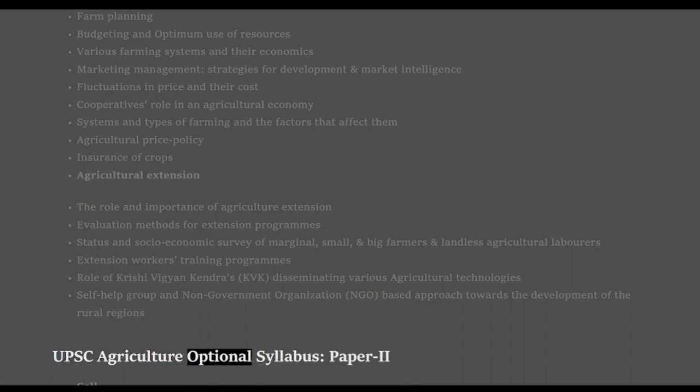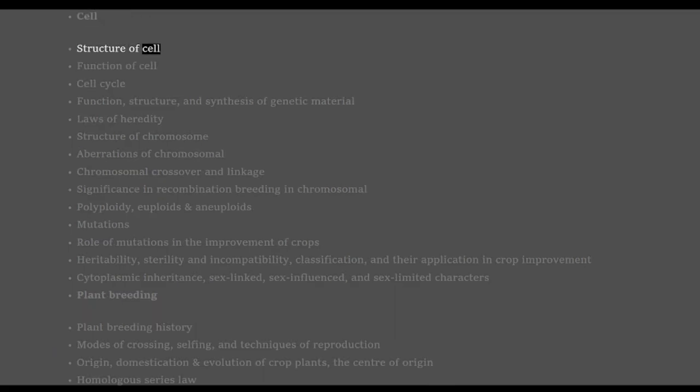UPSC Agriculture Optional Syllabus, Paper 2. Cell. Structure of cell. Function of cell. Cell cycle. Function, structure, and synthesis of genetic material. Laws of heredity. Structure of chromosome. Aberrations of chromosomal. Chromosomal crossover and linkage. Significance in recombination breeding in chromosomal. Polyploidy, euploids and aneuploids.